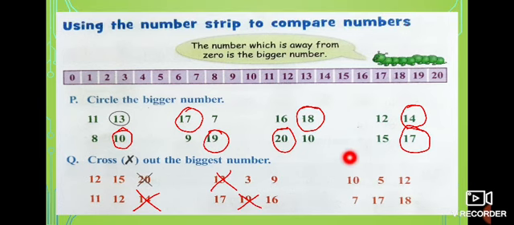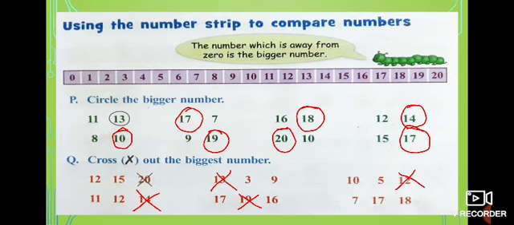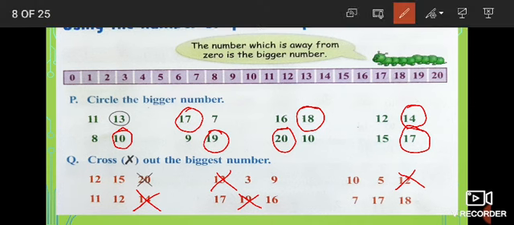And look at the next one. 10, 5, 12. Where is 10? 10 is here. 5 is here and 12 is here. Which is far? Very good. 12 is far. So what you have to do? You have to cross number 12. And look at the next one. 7, 17, 18. Which is far? 18 is far. So what you have to do? You have to cross number 18.